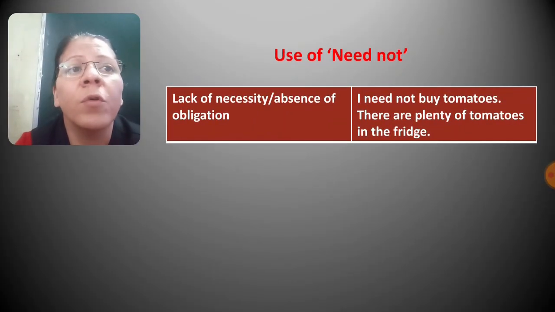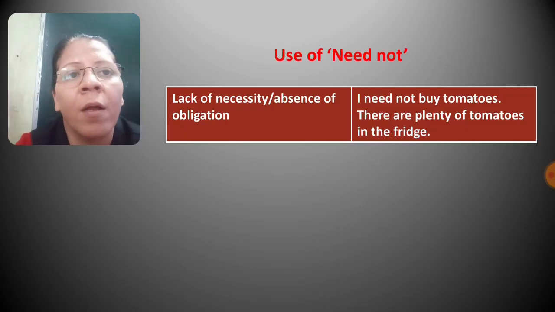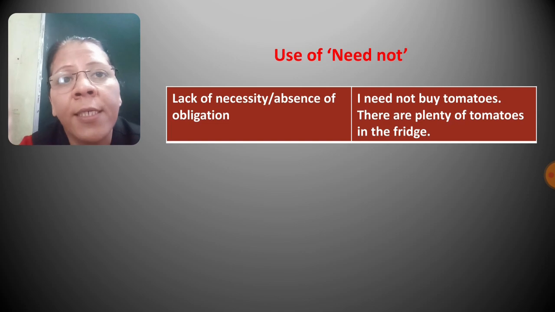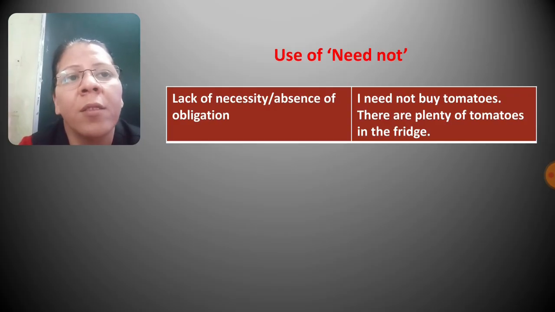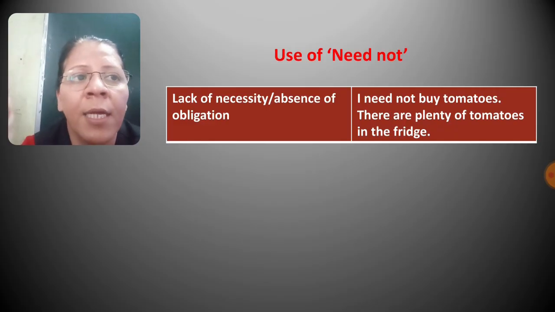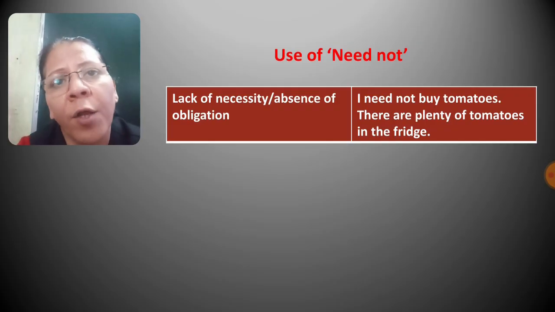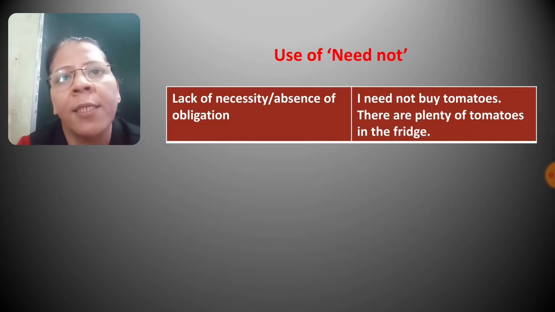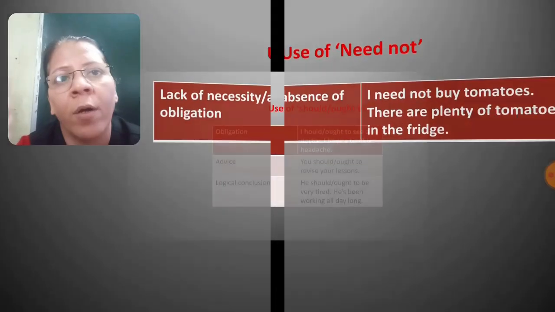Next is use of need not. So need not is used to show lack of necessity or absence of obligation. So means something is not necessary. So for that purpose we use need not. For example, I need not buy tomatoes. There are plenty of tomatoes in the fridge. So now see, as there are plenty of tomatoes in the fridge, it is not necessary to buy more tomatoes. So for that purpose we use need not.